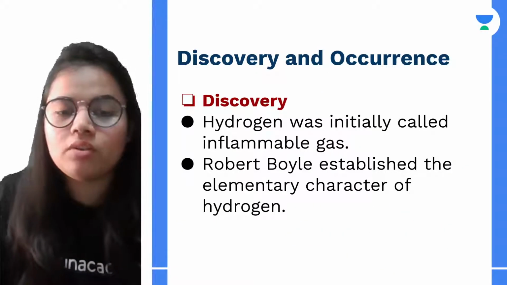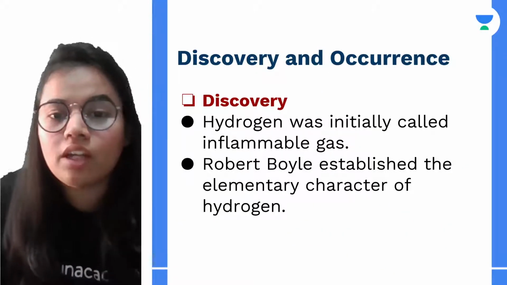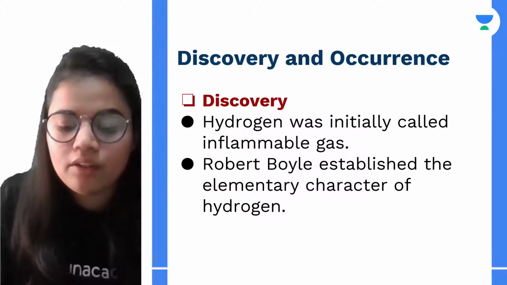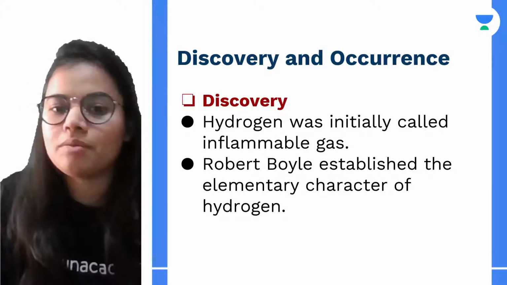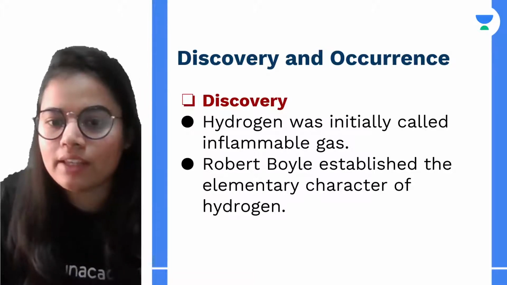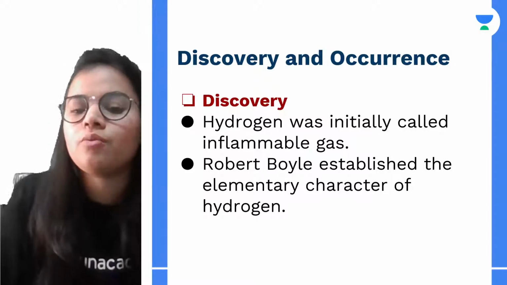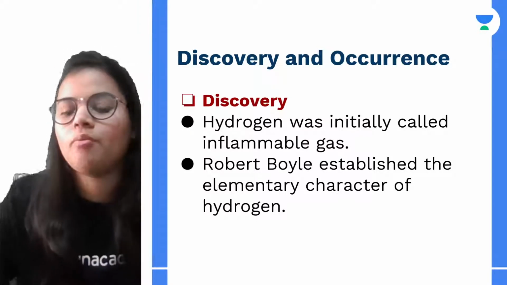Now talking about the discovery and occurrence of hydrogen. Hydrogen at the very first was termed as inflammable gas. And this elementary character of hydrogen was established by Robert Boyle.